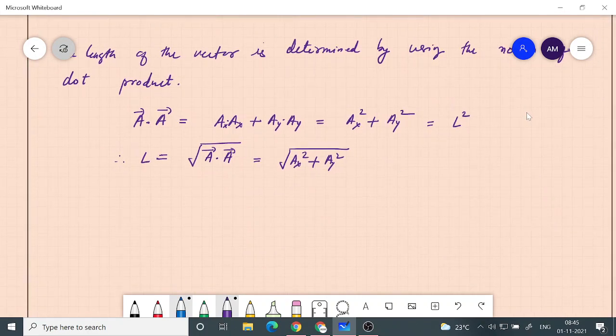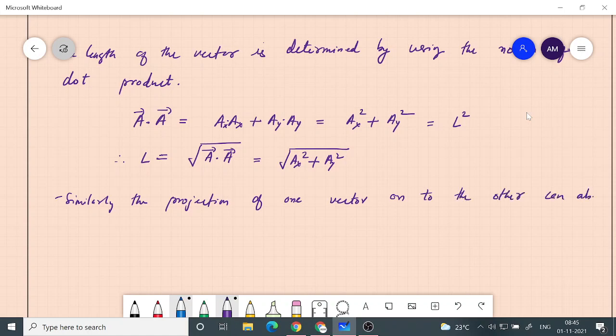Another useful thing you can do with the dot product is that you can find out the projection of one vector onto the other.